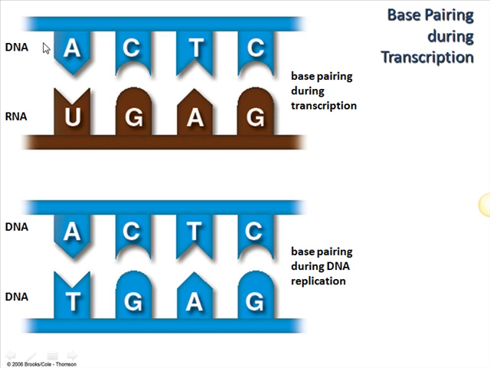So what happens is, when we have the code in the DNA and we're going to transcribe it into RNA, wherever we would normally have a T, we would fill in a uracil. And so we get this sequence here. And if you compare this to what we see down here, the matching pairs during replication, you can see an important part of the difference.